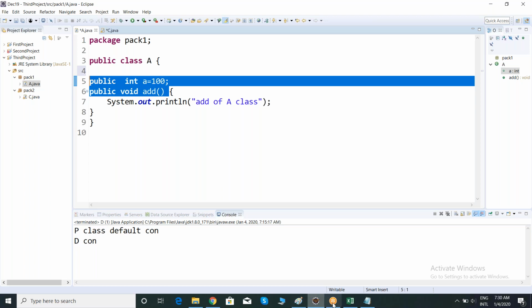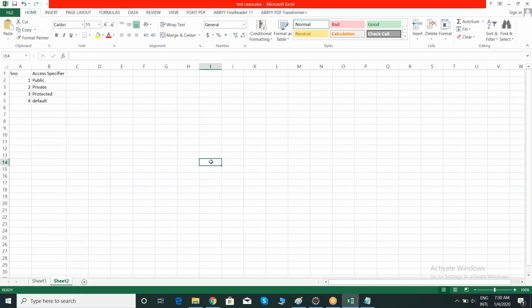Let me document the 4 access specifiers like this: serial number 1, 2, 3, 4, access specifier, public, private, protected, default.